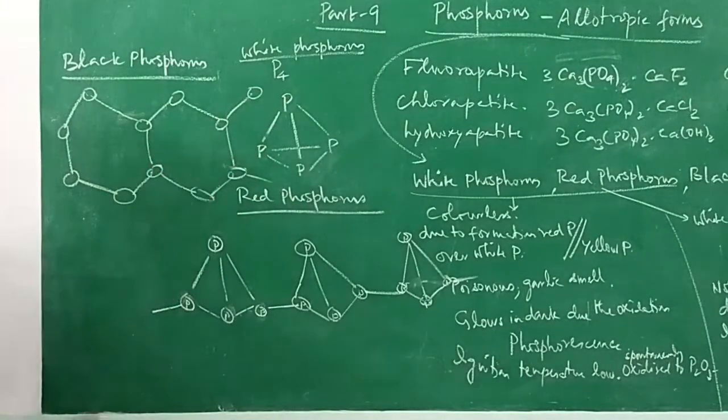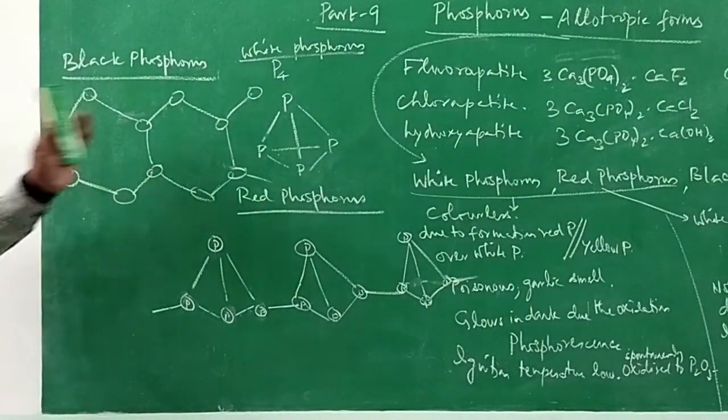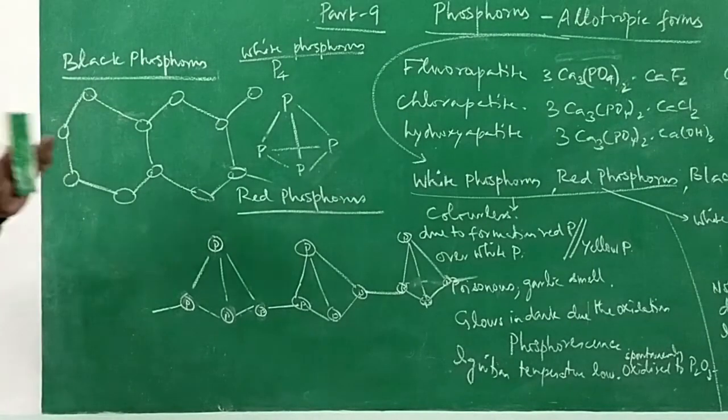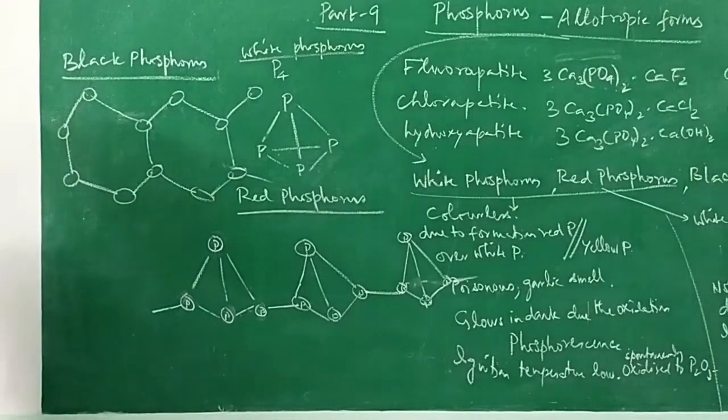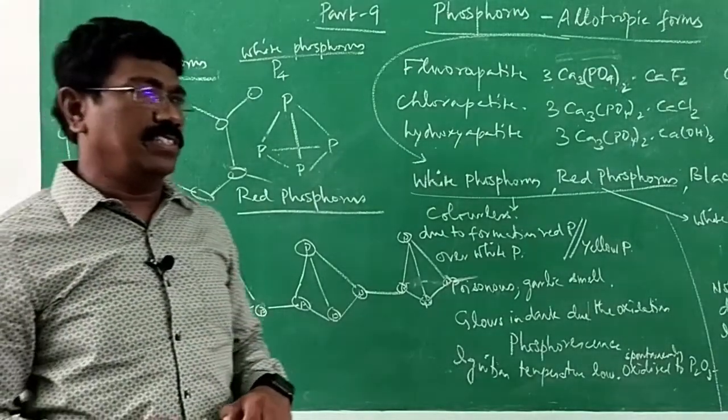Of course, it is not given in our book. This is how the bond is extended. It is similar to the graphite structure. So it is a conductor of electric current. It acts like a semiconductor, as we said.